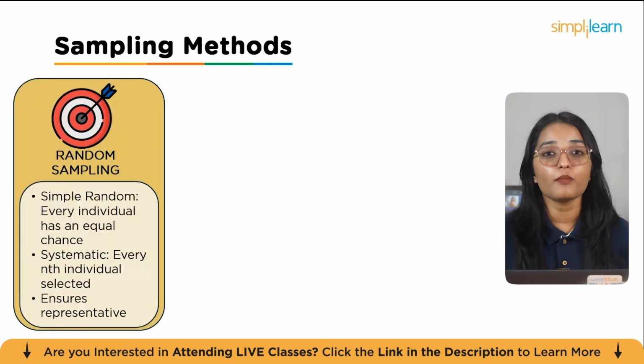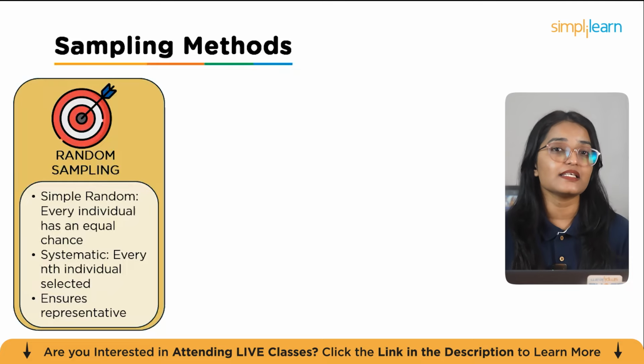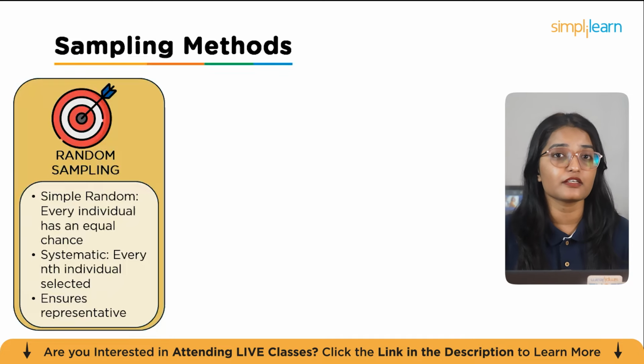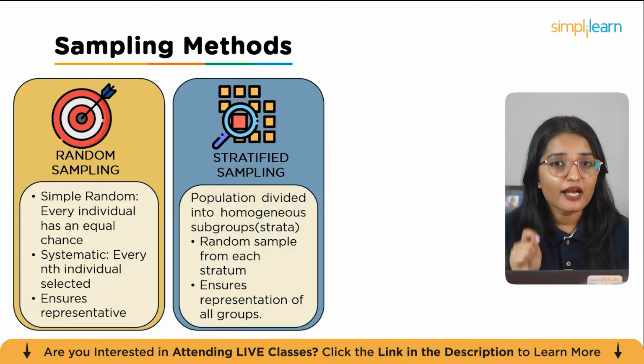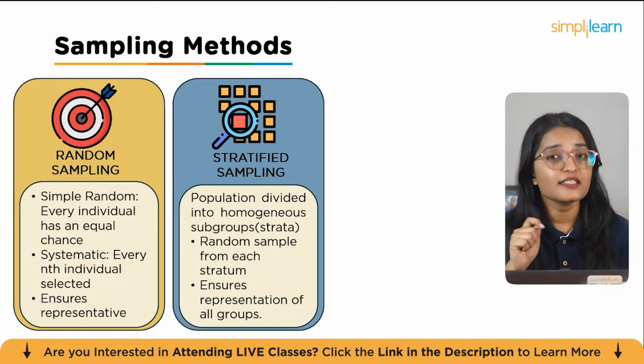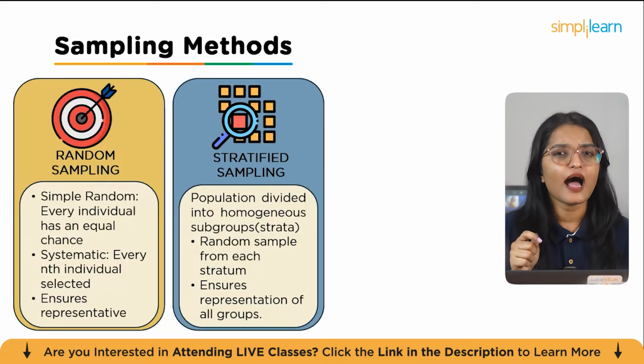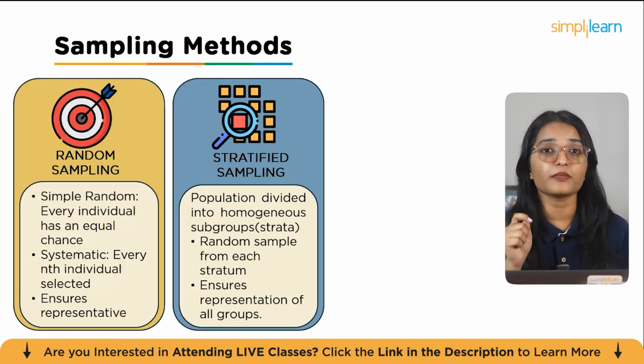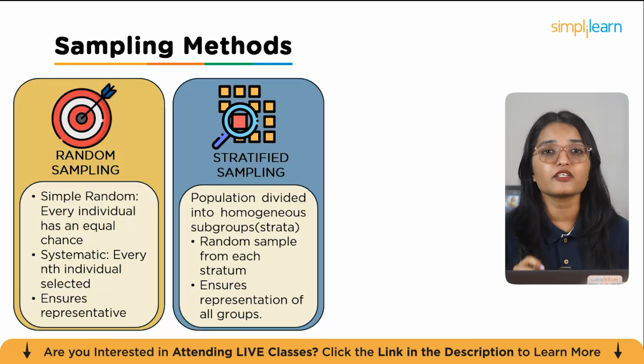Let's look at 3 common sampling methods used in statistics. The first one is random sampling. Here, every individual in the population has an equal chance of being selected. Random sampling is crucial for ensuring a representative sample. Next is stratified sampling. The population is divided into homogeneous subgroups, or strata, and then a random sample is drawn from each group. This approach makes sure all the groups are represented in the sample.